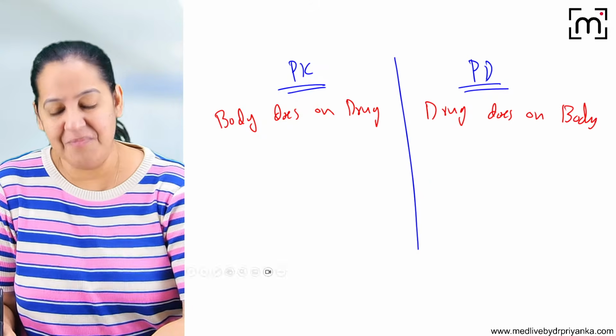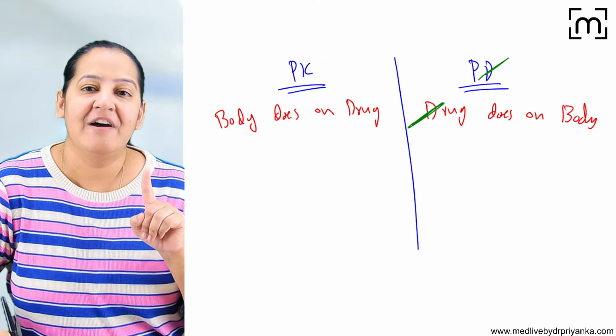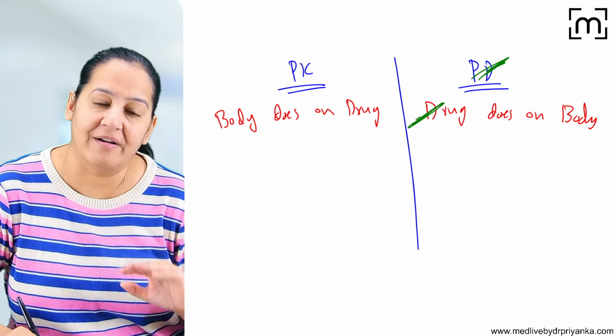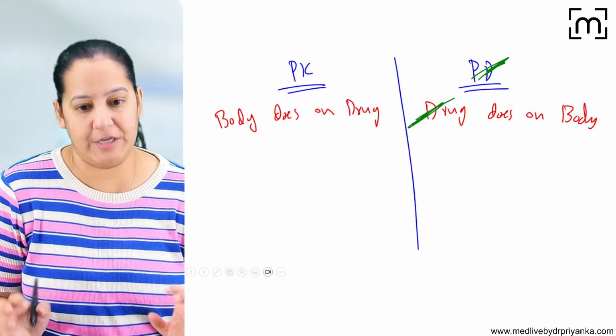Okay, how to learn? The mnemonic is very simple. D for D. Pharmacodynamics, D for drug. The drug is doing on the body. D for D, you can learn like that.